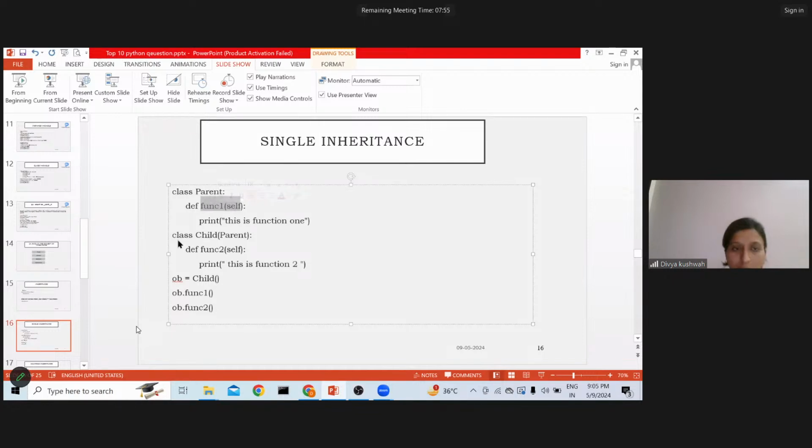Here this is the base class, and Child would be the derived class. Then I'll create the object and I can use the functionality. So this is the example of single inheritance. I'll give you a task to understand.